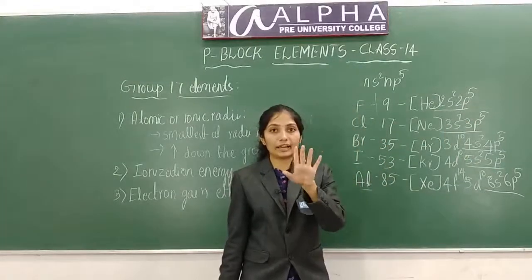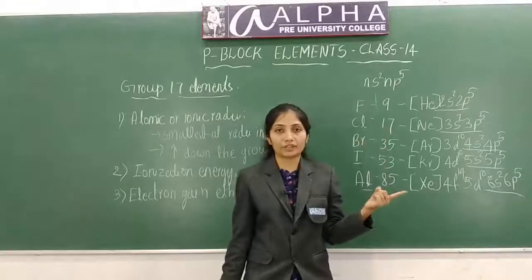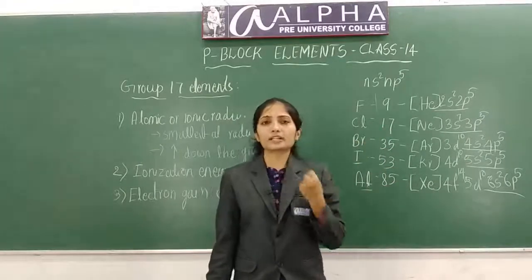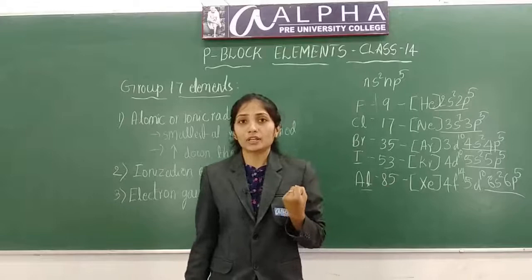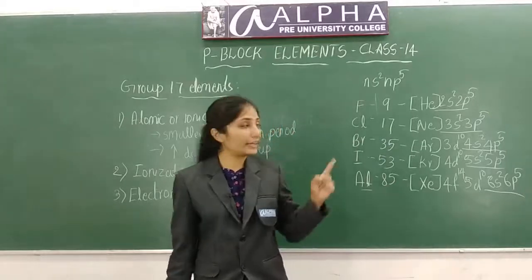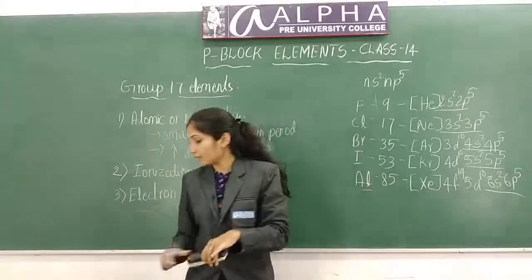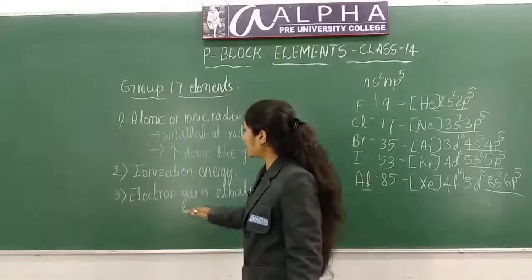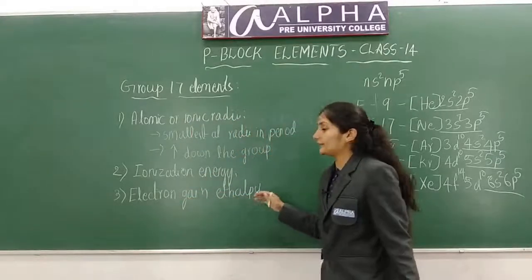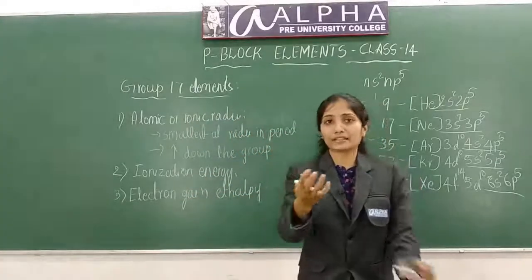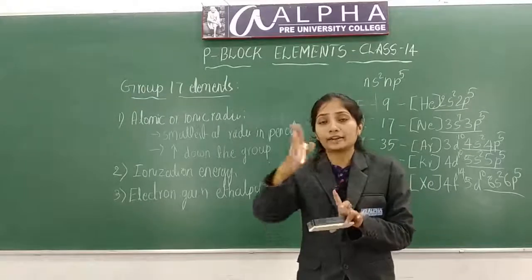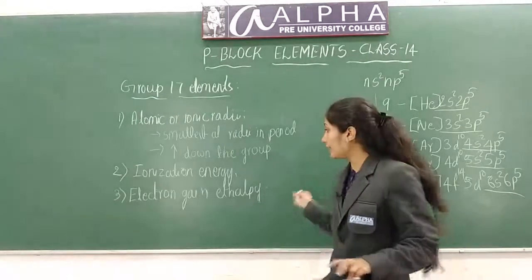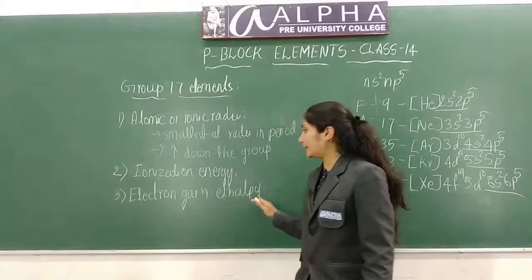They require only one electron to reach the next noble gas configuration. So what will happen? They accept electrons very easily. So they will be having negative electron gain enthalpy. That means energy will be released. They easily accept the electrons and the energy will be released.